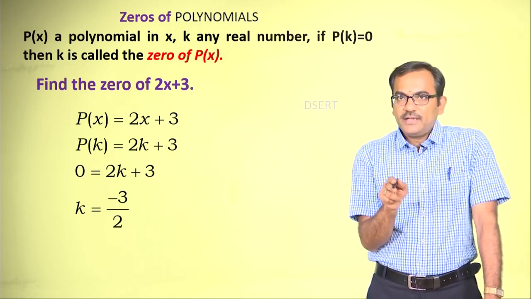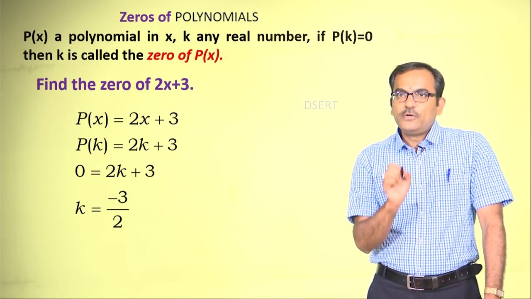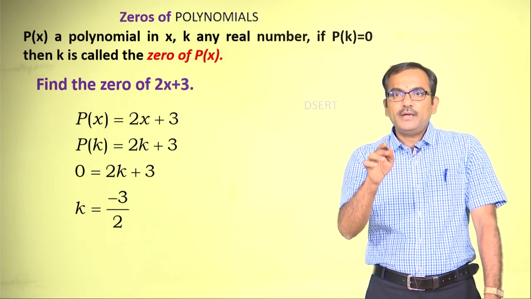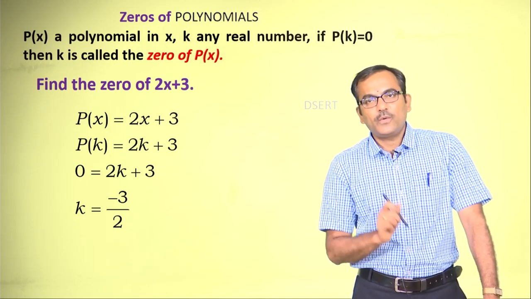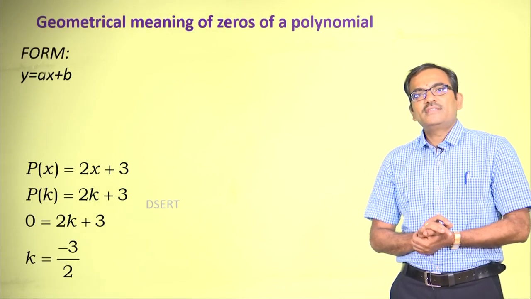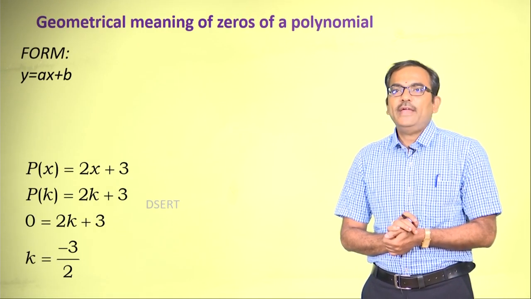So, what do you understand by this? When we substitute x is equal to minus 3 by 2 for this particular polynomial, we will be getting p of x as 0. Now, let us have another example here. I have taken an example of the form y is equal to ax plus b.